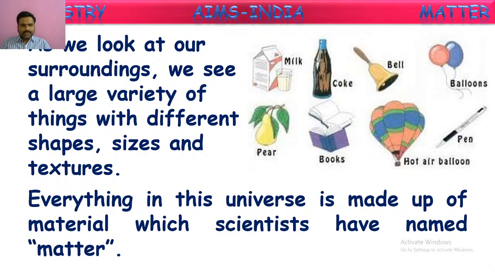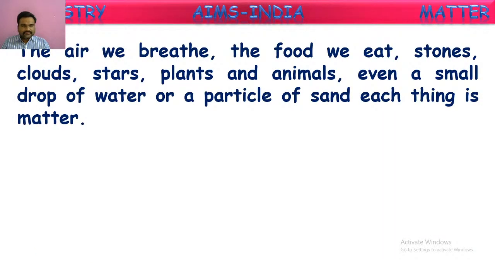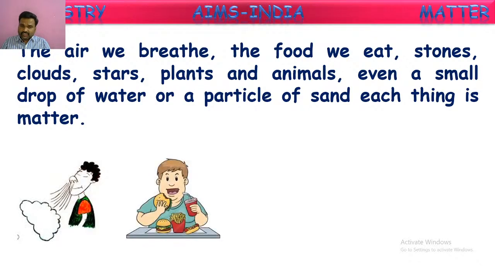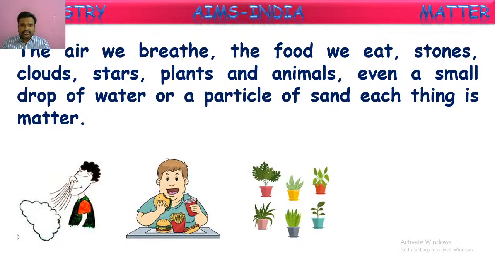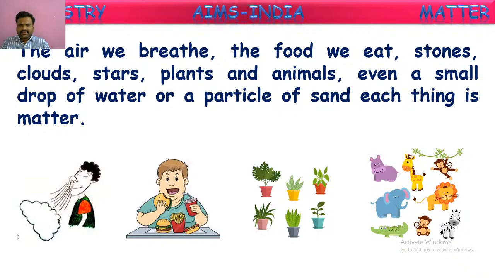Everything in the universe is made up of material which scientists have named matter. So, by definition we say matter is anything which has mass and is perceived by our senses. As we said, the air we breathe, the food we eat, stones, clouds, stars, plants, animals, everything which we feel and see, which has mass and can be perceived by our senses, comes under forms of matter.